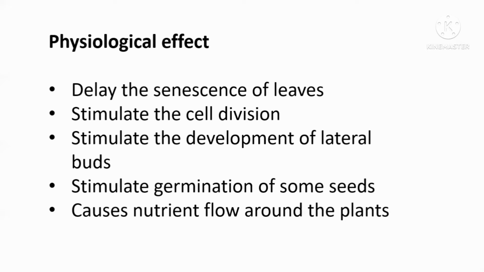So let's say when a leaf is matured 30%, it starts its photosynthesis. Then after that it will become a 100% mature leaf, and after that the senescence will happen and abscission will happen. That means shedding of the leaf will happen.